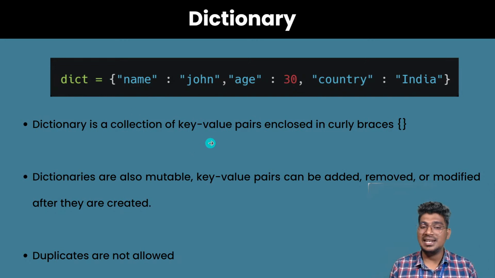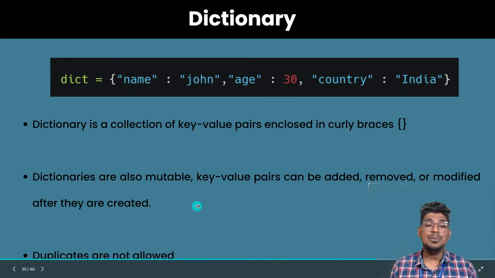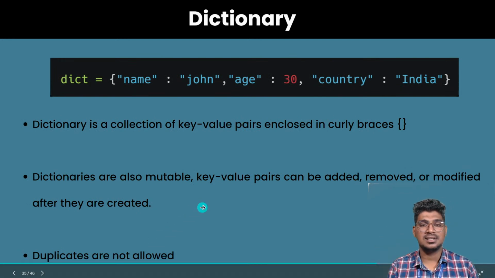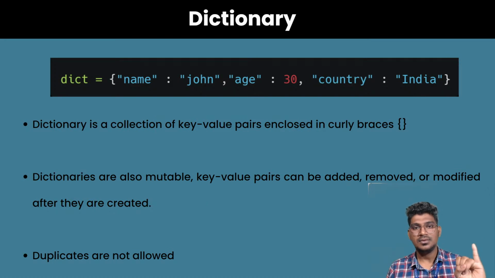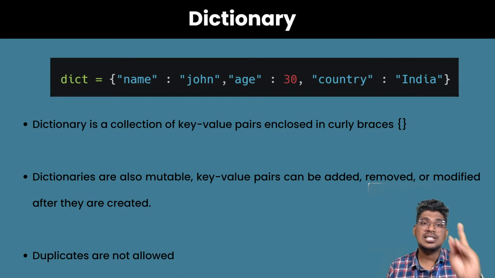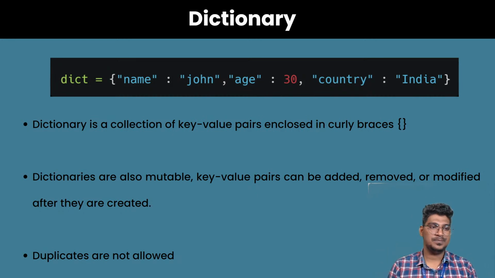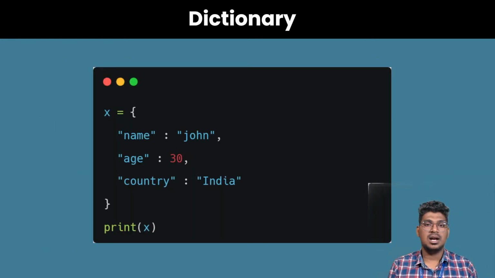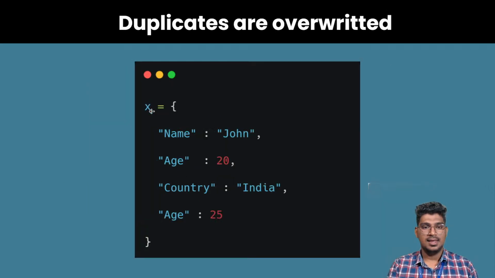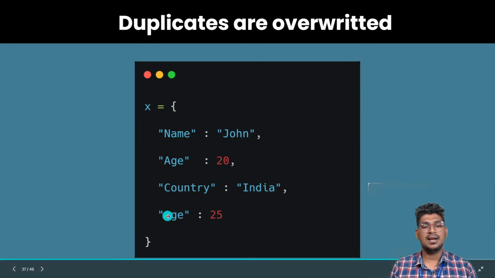Okay, right. So a dictionary is mutable, and key and value pairs can be added, removed and also modified. And duplicates are not allowed. So it is ordered, it can be changeable, it does not allow duplicates. Now you can see here, this is the format of the dictionary. Duplicates are not allowed here. For example, age is equal to 25 and age is equal to 25.